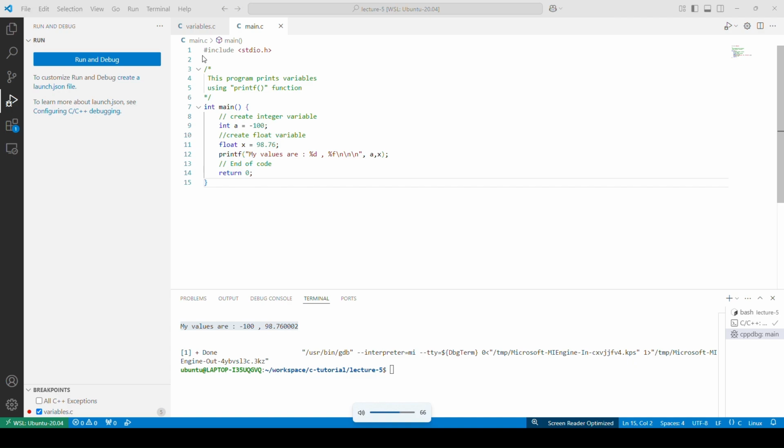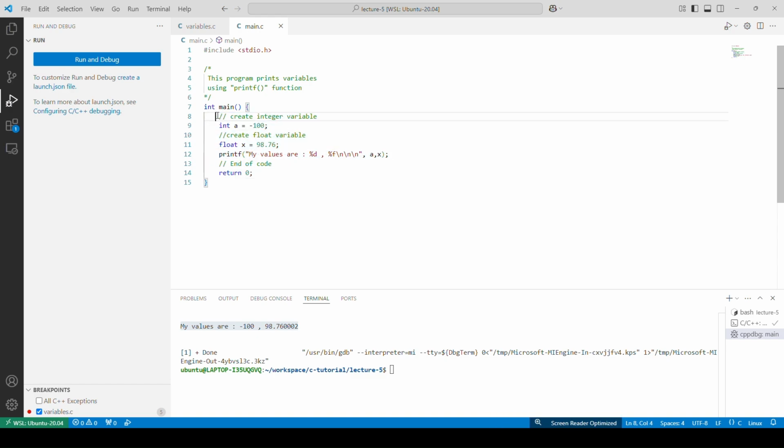Now we will discuss a sample program. I have included the header file, and I have given a comment to explain what my program is doing. Here is main, the start of your program, and you write your code here.